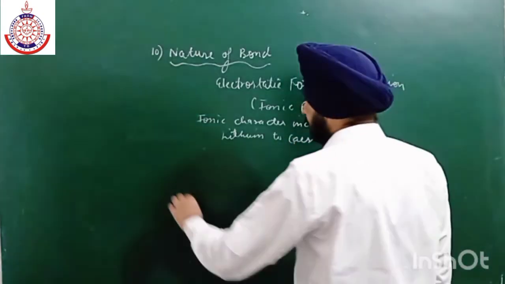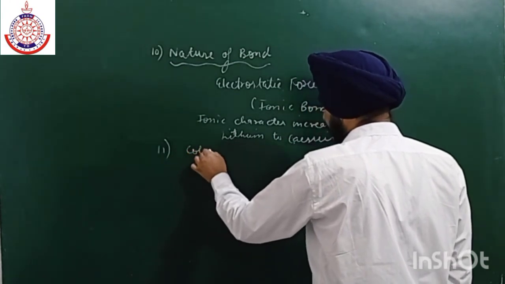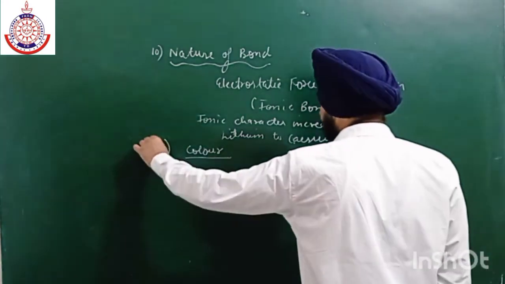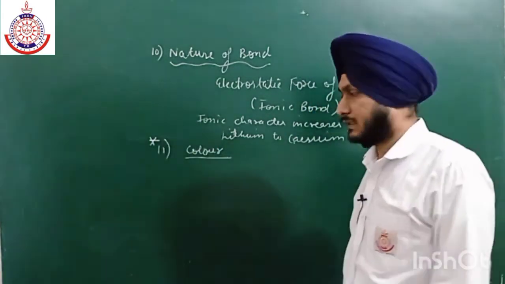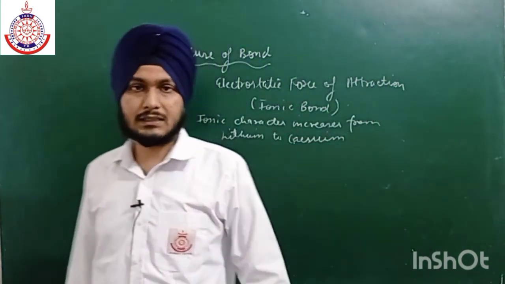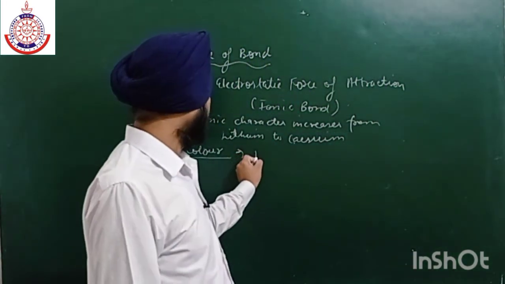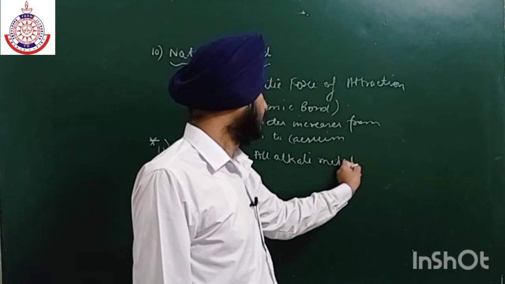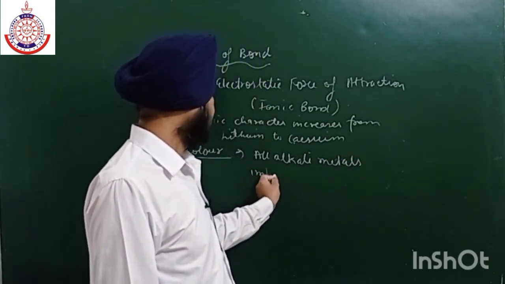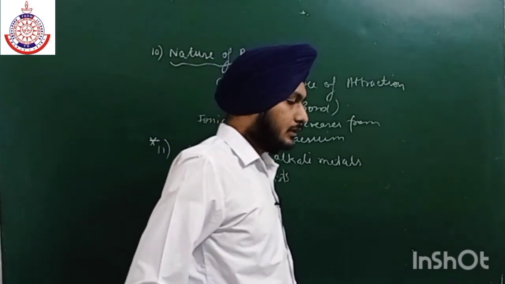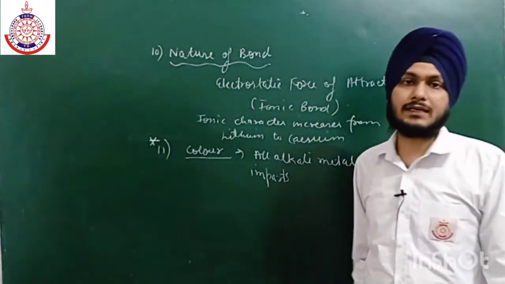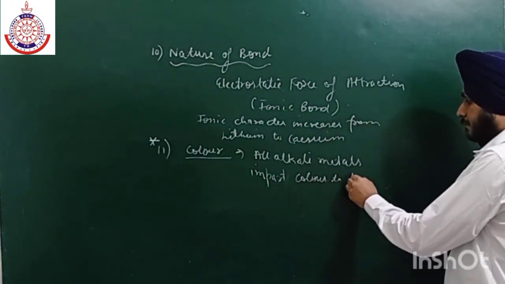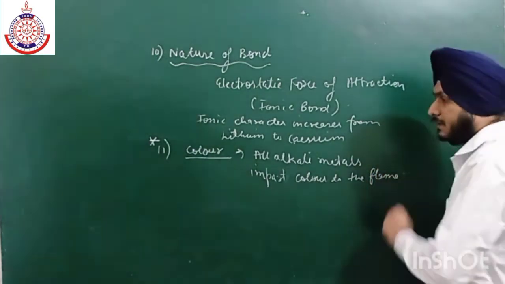So now the next property, the 11th property, is color. This is the most important property. They impart color to the flame. All alkali metals impart color to the flame, and this is the most important property. We use this property in qualitative analysis also. Now what is the reason why they impart color to the flame?